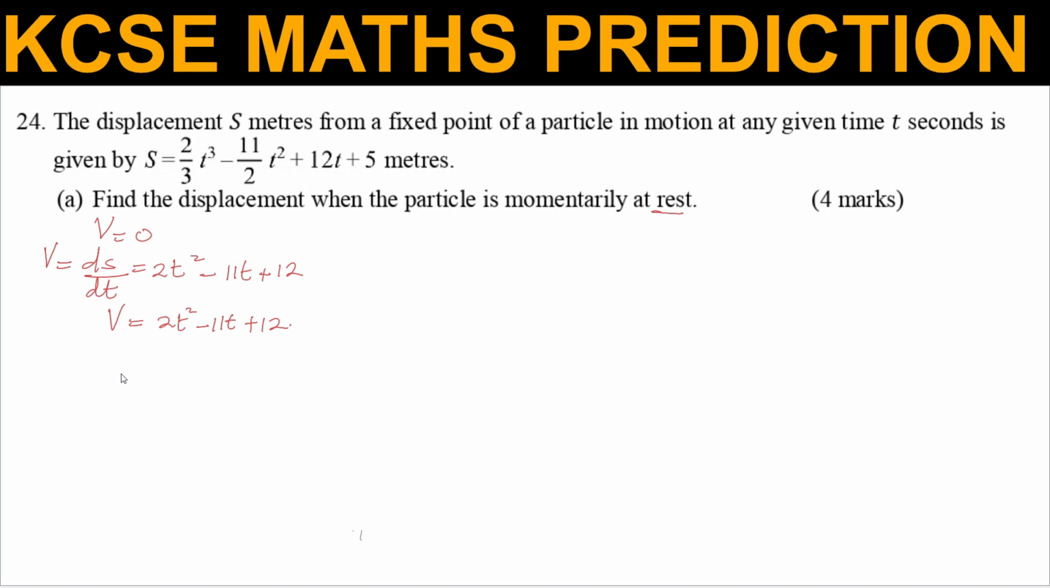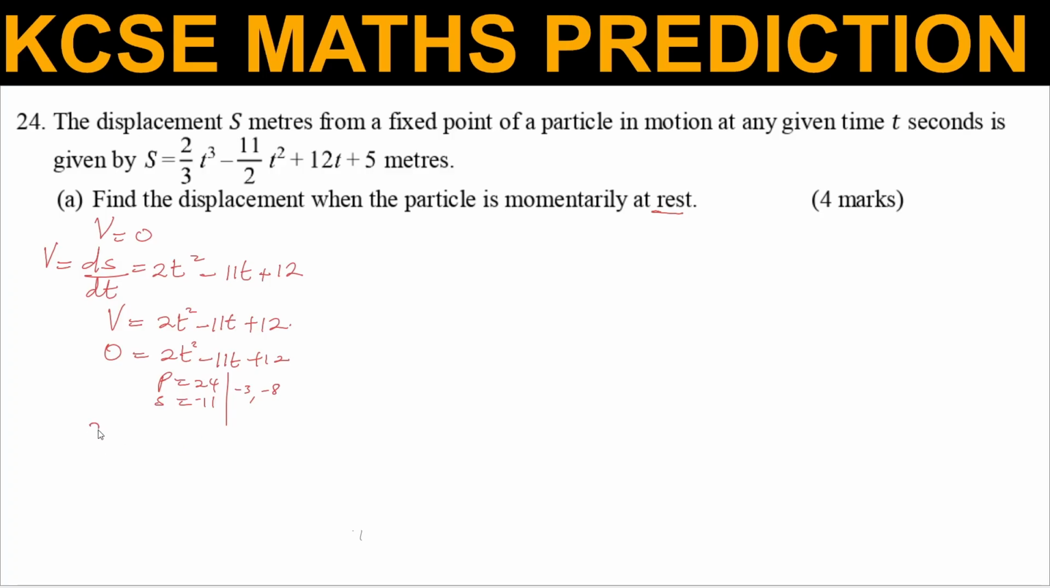Now, we've said at rest, velocity will be equivalent to 0. So that is very important. So equate that to 0. And now we can solve this quadratic equation and we get the instants when the particle is at rest. So solve this quadratic equation using factorization. So looking for two numbers whose product will be 24 and sum will be negative 11. And these numbers are negative 3 and negative 8.